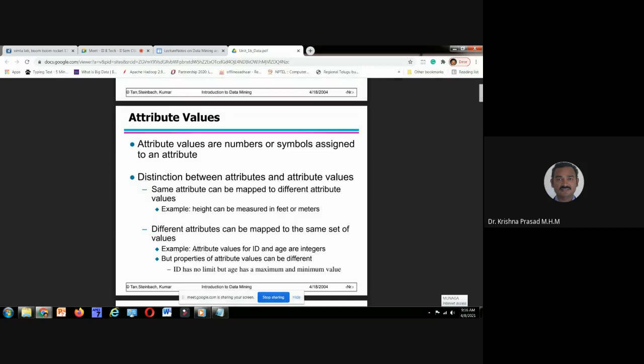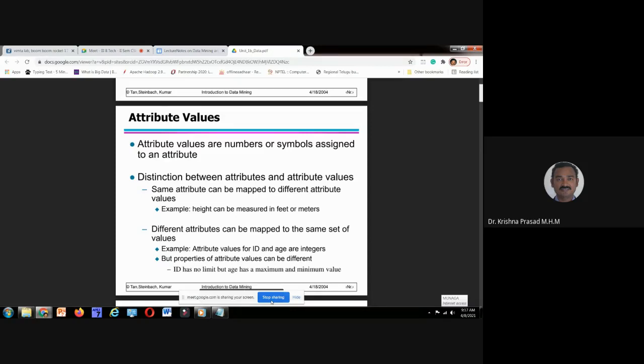What is an example? Attribute values for ID and age are integers, means one type of value. But the properties of attribute values can be different. What properties? ID has no limit, but age has a maximum and minimum value. Even though they are using the same type of value, it has different properties.